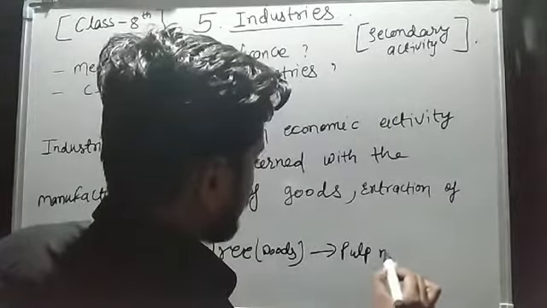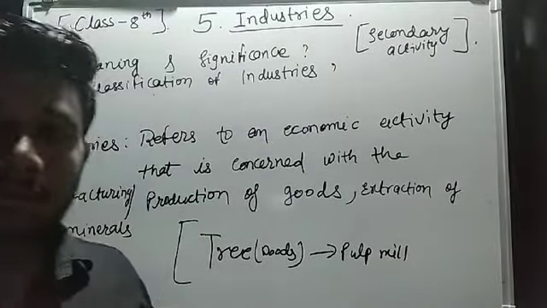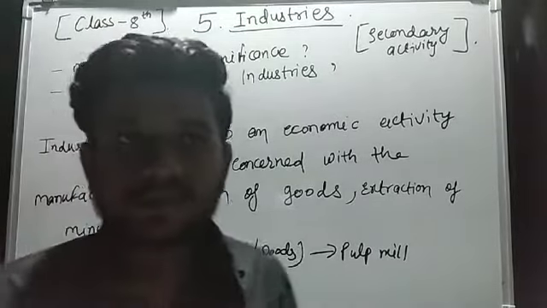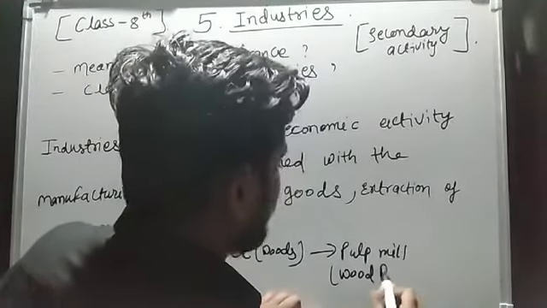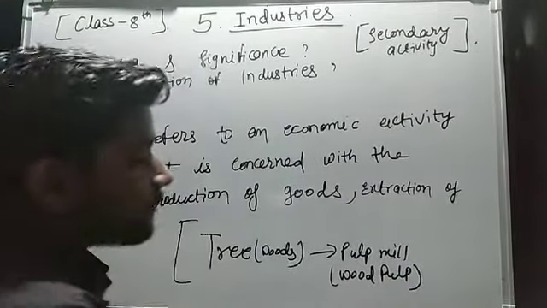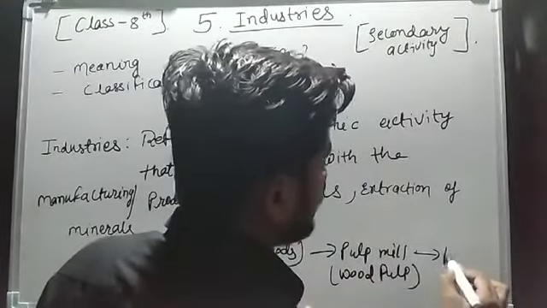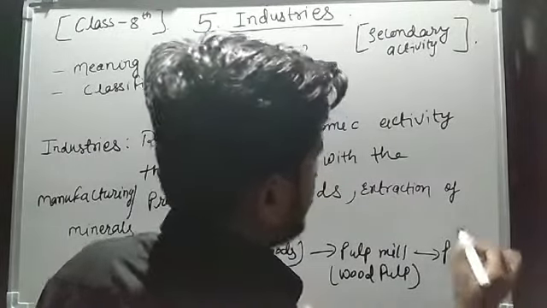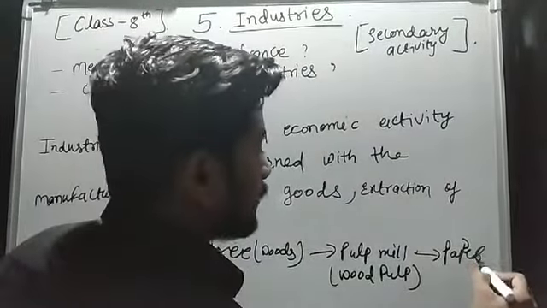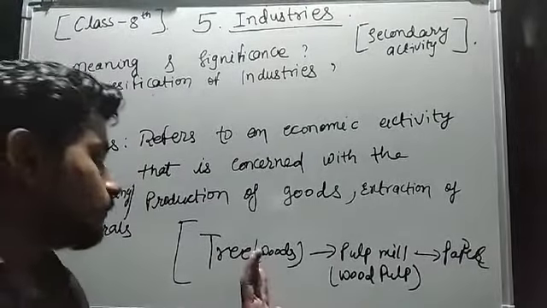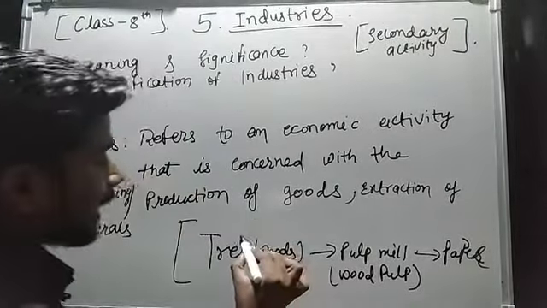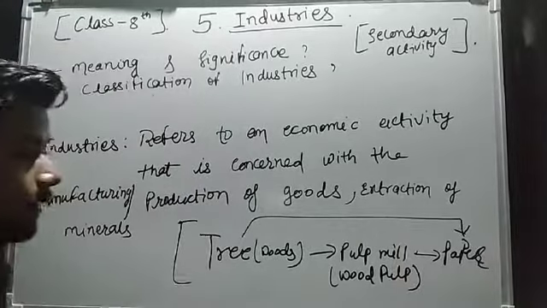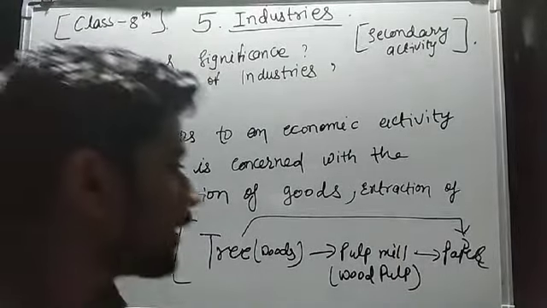In the pulp mill, this wood will be processed into wood pulp. After getting the wood pulp, some chemicals will be added to it, and this wood pulp will be processed into the paper that we have with us. So here we have seen that this raw material, the tree, has been transformed into paper. We had the tree, and now we have the paper.